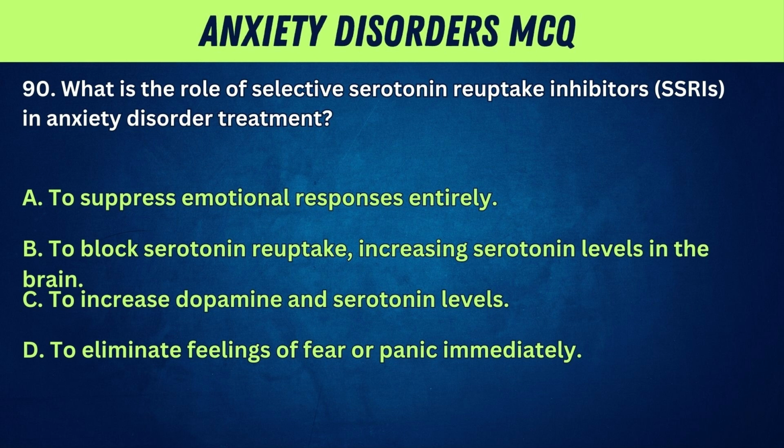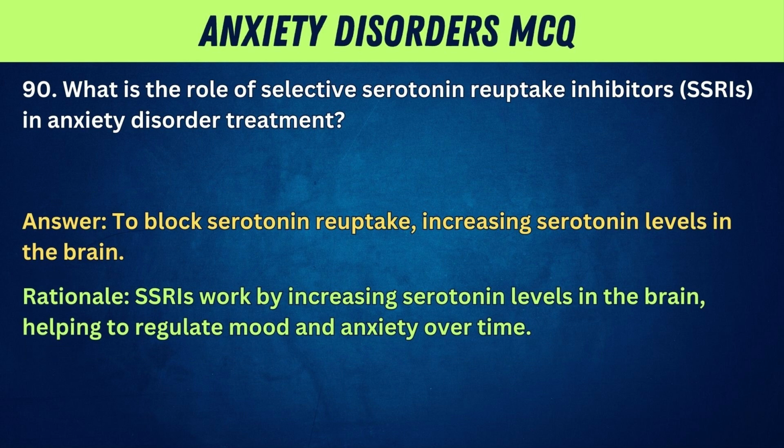90. What is the role of selective serotonin reuptake inhibitors, SSRIs, in anxiety disorder treatment? A. To suppress emotional responses entirely. B. To block serotonin reuptake, increasing serotonin levels in the brain. C. To increase dopamine and serotonin levels. D. To eliminate feelings of fear or panic immediately. Answer: to block serotonin reuptake, increasing serotonin levels in the brain. Rationale: SSRIs work by increasing serotonin levels in the brain, helping to regulate mood and anxiety over time.